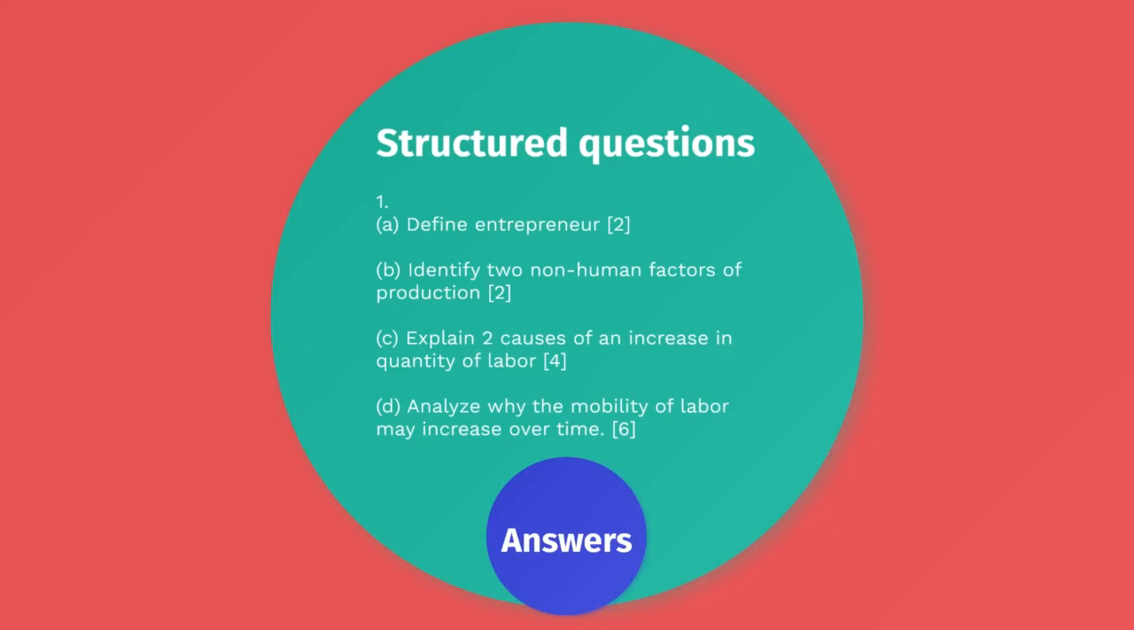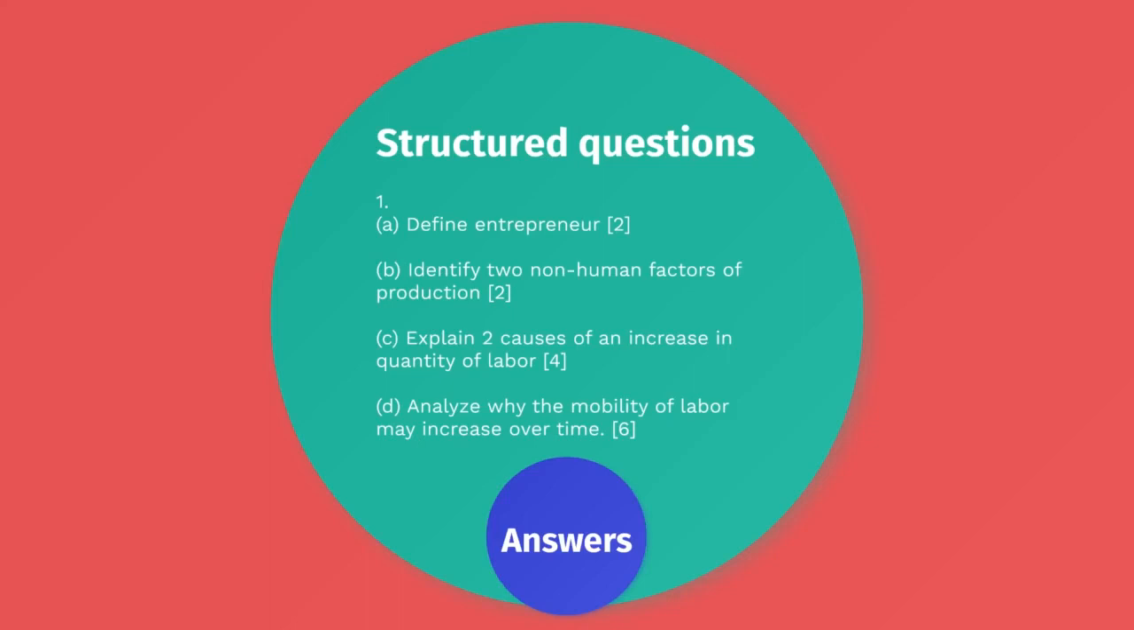So, structured questions. One, definition of entrepreneur. An entrepreneur is the person who bears all the risk and makes the key decisions in a firm. Identify two non-human factors of production. Enterprise is made by a human. Capital is made by a human. Labor means people or humans. The non-human ones are made by God naturally, so land is nature made by God. So land and labor are the two non-human factors of production.